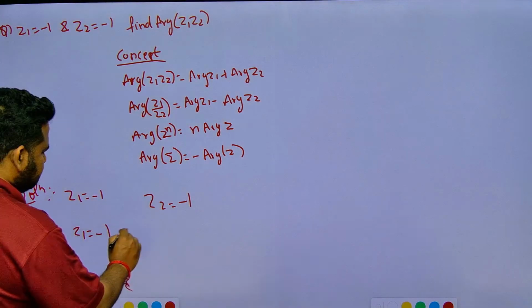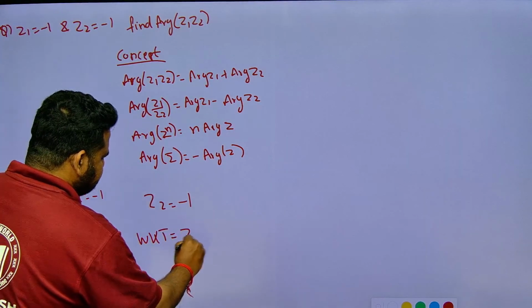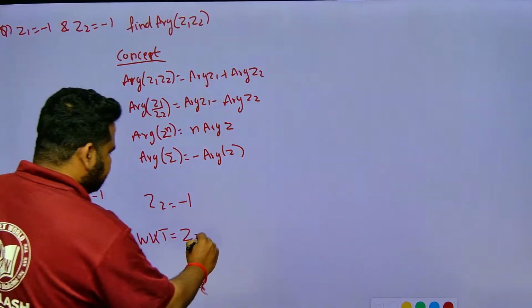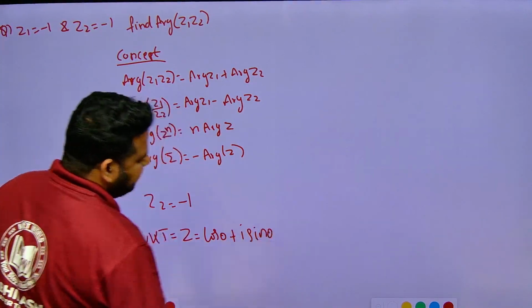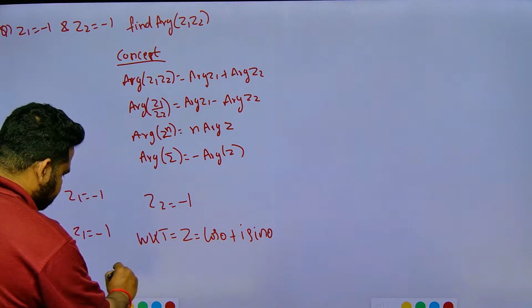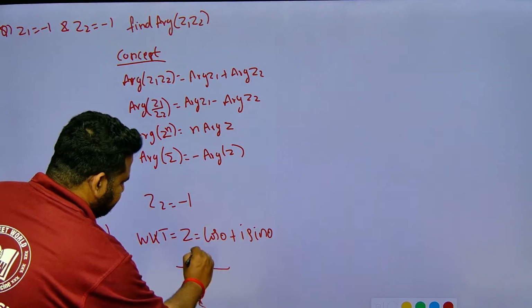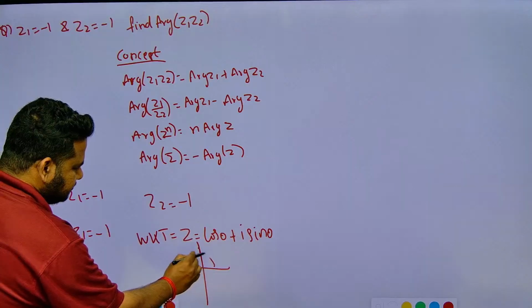So we know that this Z can be written as cos theta plus I sin theta. In the Argand plane we can write it like this. Now here Z1 is equal to minus 1 means you have to observe, see here, this is the plane.